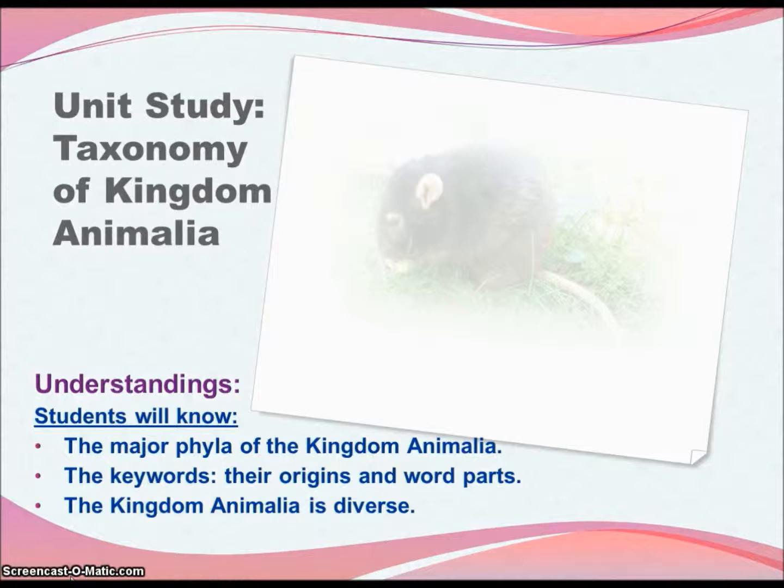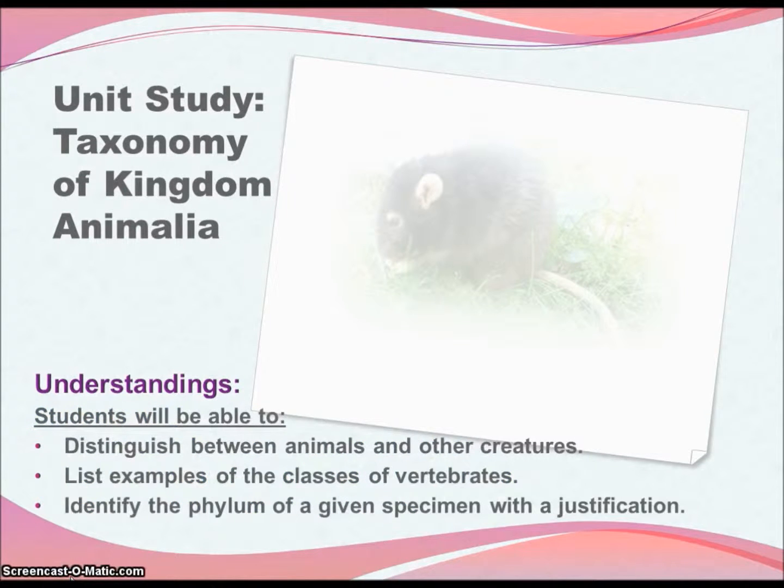So students should know the major phyla of kingdom Animalia, again their keywords, origins, and word parts, and that kingdom Animalia is diverse. They should be able to distinguish between animals and other creatures, be able to list examples of the classes of vertebrates, and be able to identify the phylum of a given specimen with a justification.